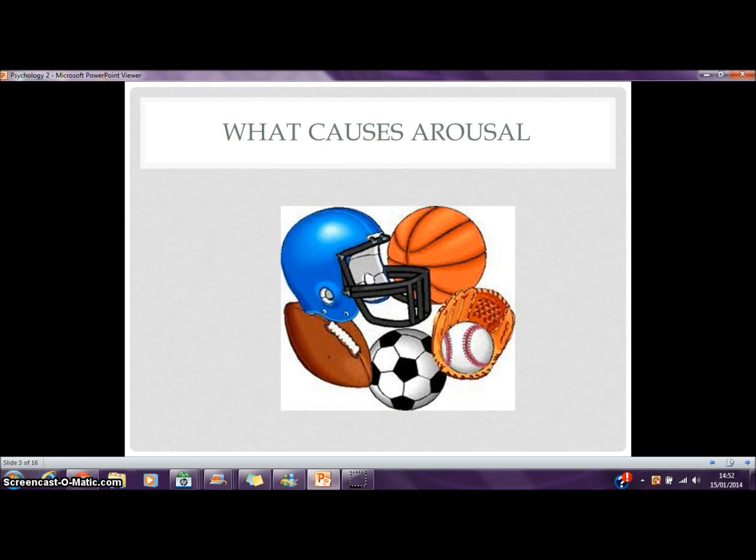What causes arousal? There are many situations in sport that can cause arousal. One of these could be the crowd. In a match, you are the home team and your fans are getting behind you and cheering you on. This would increase arousal. Another example could be in rifle shooting. The environment in rifle shooting is very quiet, which could also increase arousal. The third situation is taking a penalty in the 90th minute to win the match. You are in a very high pressure situation and this could also increase arousal. The final situation could be going into a big derby match. The game would be highly anticipated and this could also increase arousal.